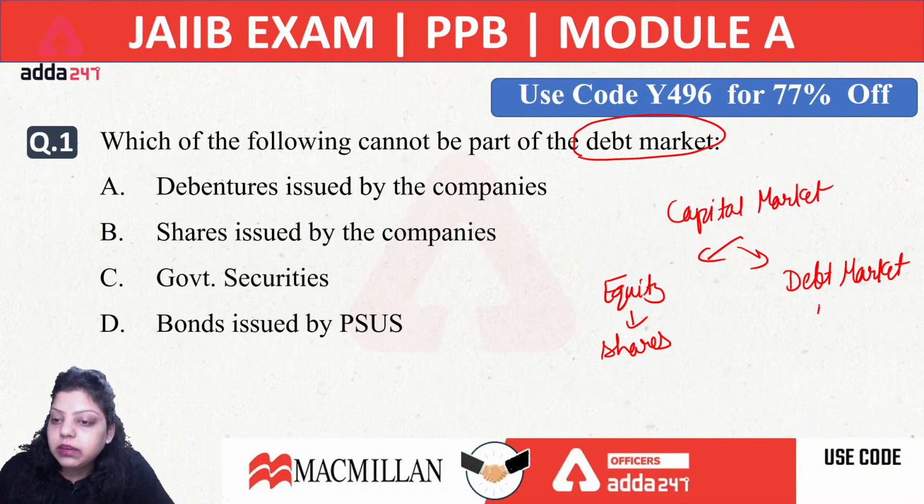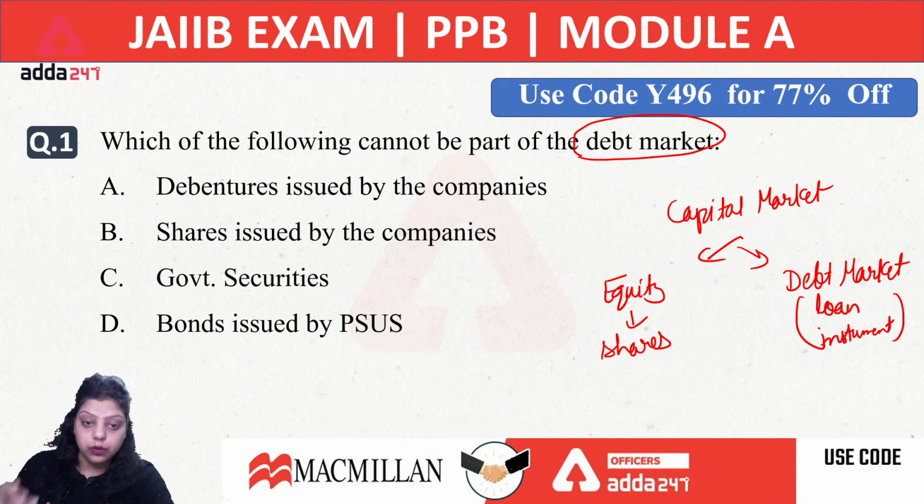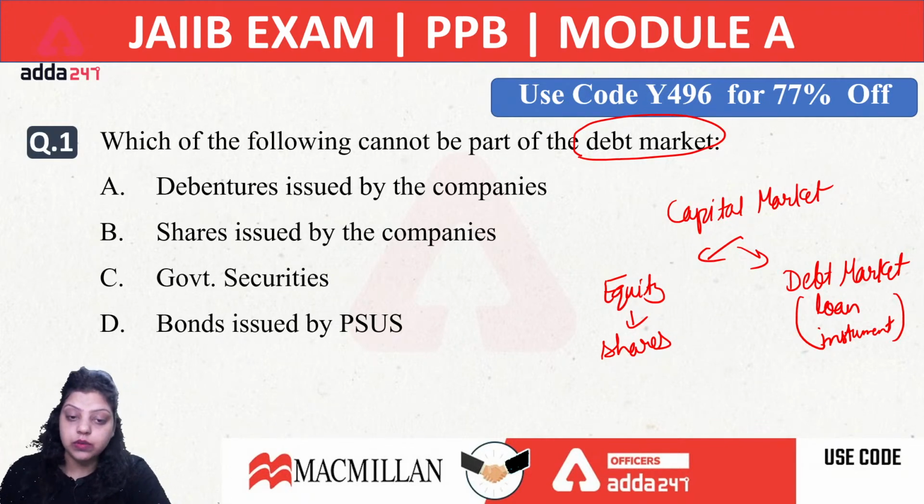When it comes to the debt market, it simply tells us that loan instruments will come here. It is also known as the loan market, in which bonds and debentures can be used to take a loan from the market. At a fixed maturity period with a predefined interest, we issue bonds and debentures for the public to get a loan from the market. Government securities are used by the Government of India when there is a mismatch between revenue and expenses.